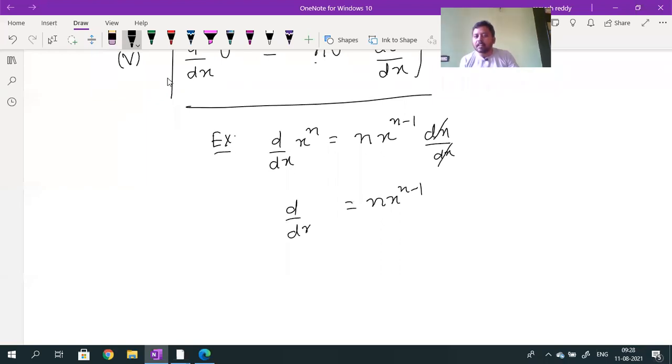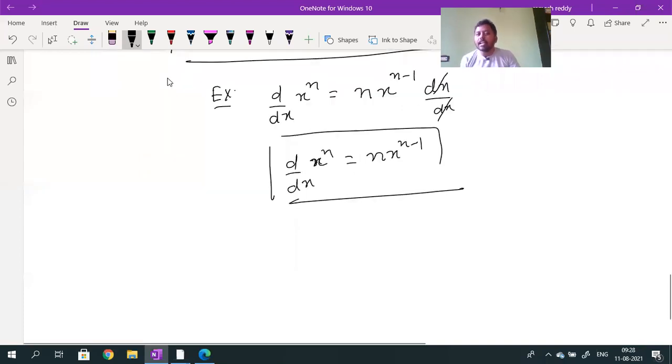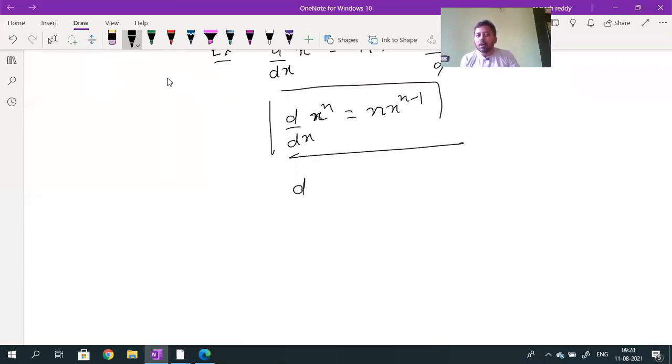What is d by dx of x power n? The formula is n into x power n minus 1. What is d by dx of x square? Here, in place of n, what is there? 2. 2 will come to the numerator, and again x will come. Listen carefully. Again the power will decrease by 1, 2 minus 1, into dx by dx. The dx by dx cancels. So 2 into x power 2 minus 1 will be equal to 2x.